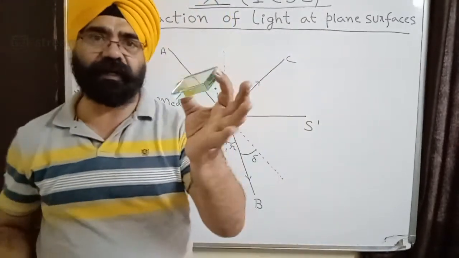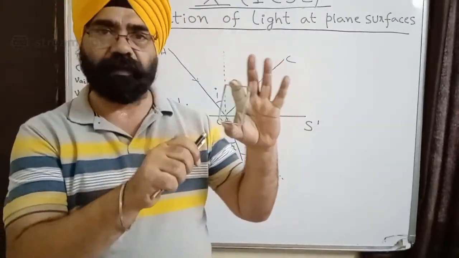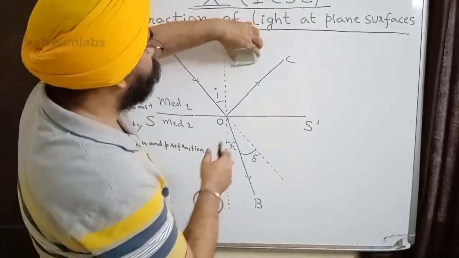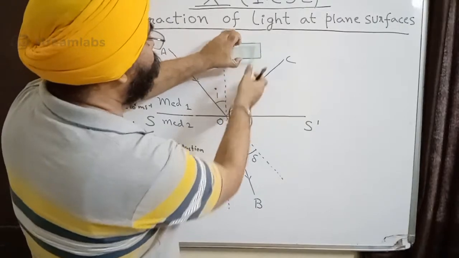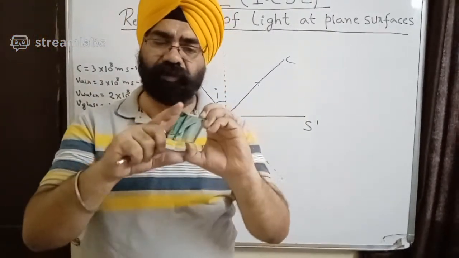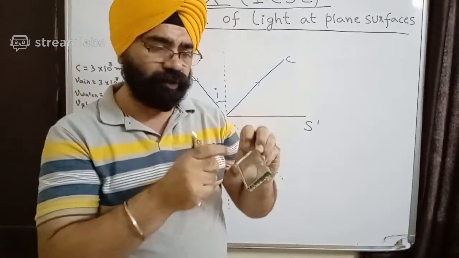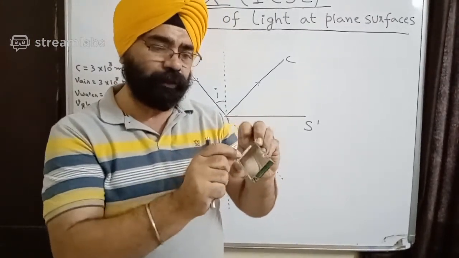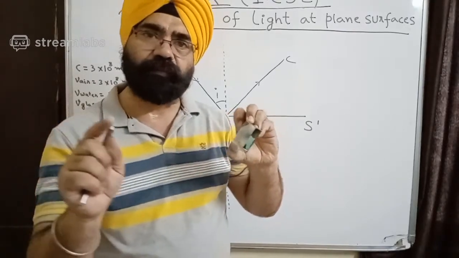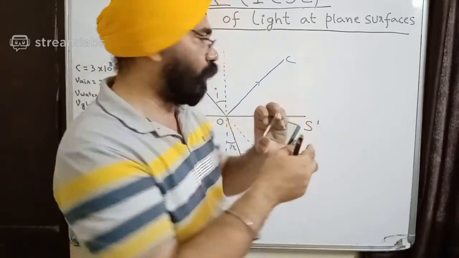I have a glass slab with me and I have a laser with me. Now I will put this over here. I will hold the glass slab over here. Now you can see glass slab is as good as water. It is a transparent medium, but this surface is quite polished, which means it should be able to make the light bounce back into the same medium, right? So let's see whether it makes it bounce and whether light goes through it or not.